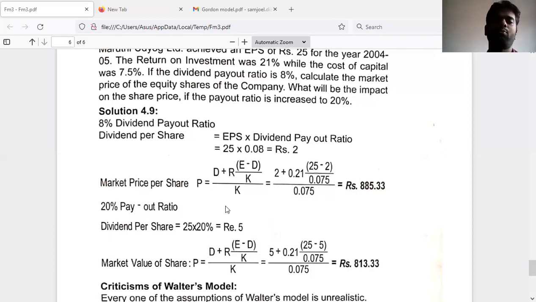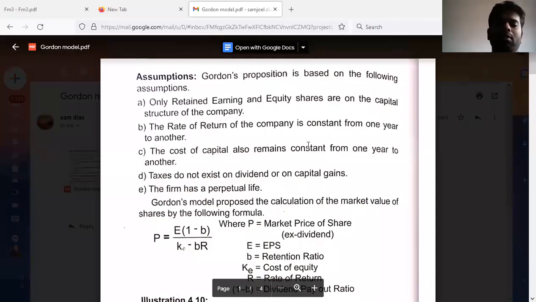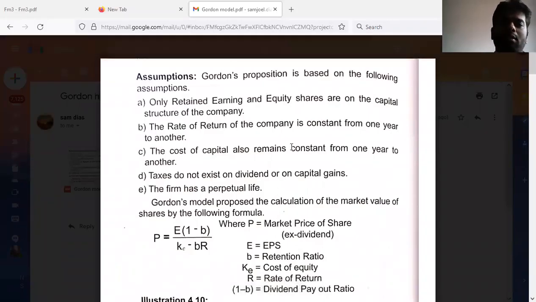Now let us move further towards Gordon's model. Now let us quickly understand the assumptions of Gordon's model. The first assumption is that only retained earnings and equity shares are used in the capital structure of the company.